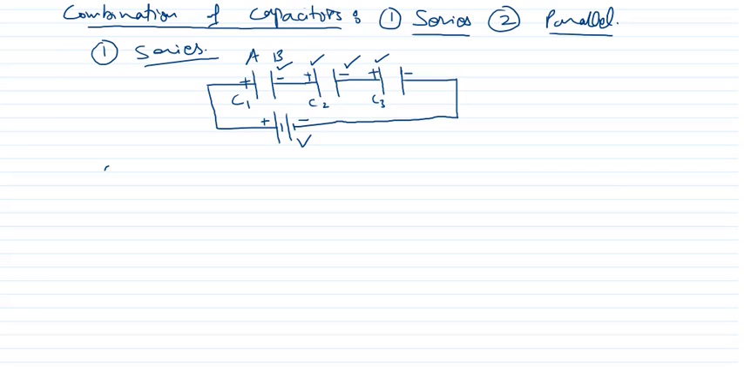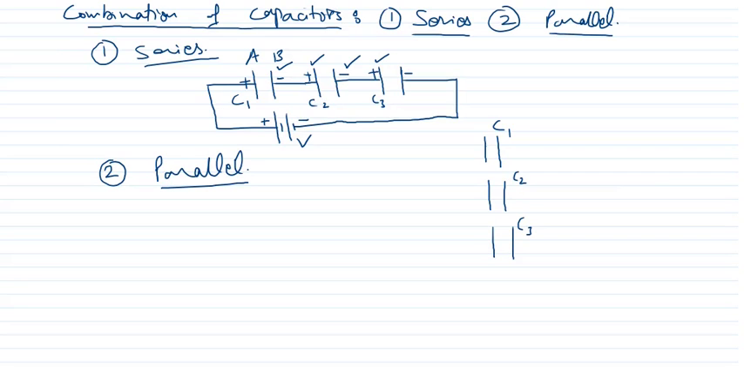And in the case of parallel combination, what is there? If we have three capacitors, C1, C2 and C3,